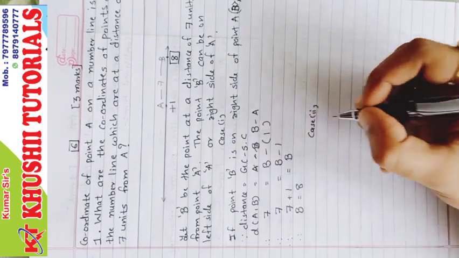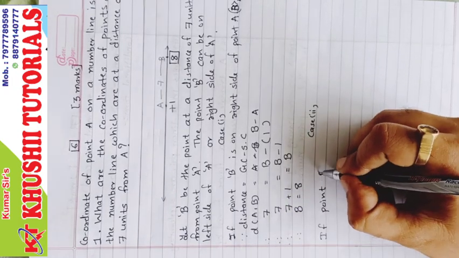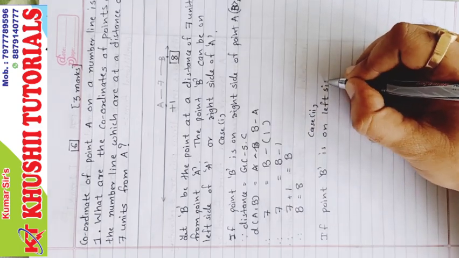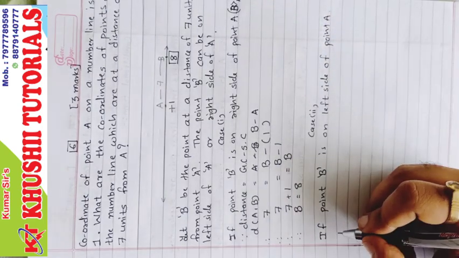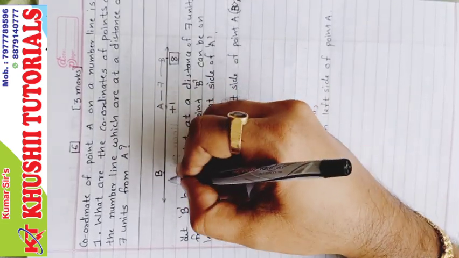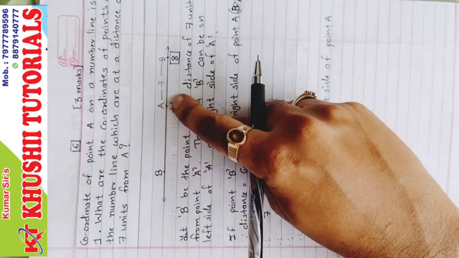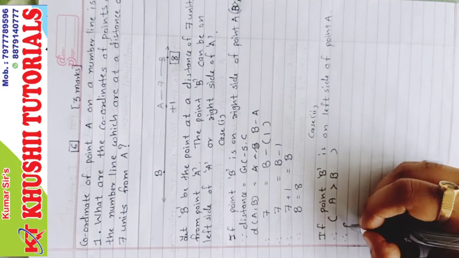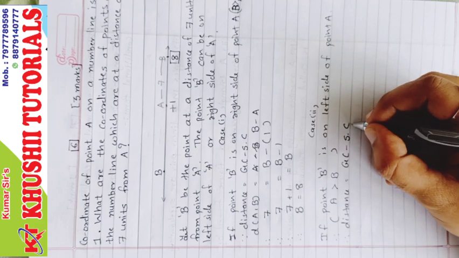Case 2: if point B is on the left side of point A. Now if point B is here on the left side, therefore A is greater than B. This time A will come on the right side and A will be greater than B. Therefore distance equals greater coordinate minus smaller coordinate.